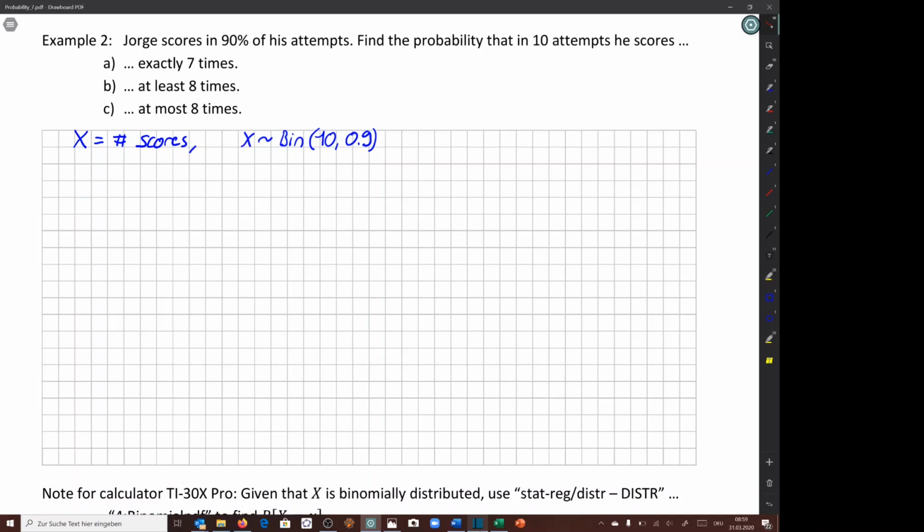We repeat that 10 times and sum up the number of scores. So again, binomial distribution, n equals 10, and the probability of a 1 is 0.9. Now solve A, B, and C on your own. Stop the film, and here comes the result.